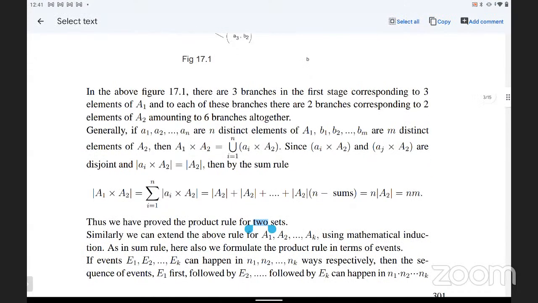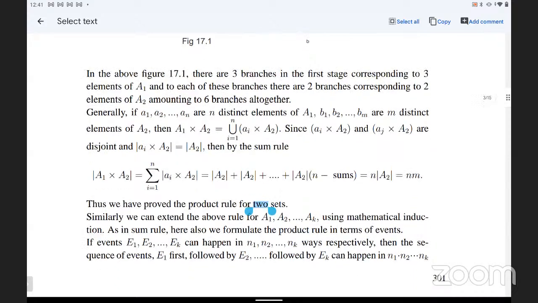Since the Ai × A2 are distinct, |Ai × A2| = |A2|. Then by the sum rule, |A1 × A2| equals the summation over i equal to 1 to n of |Ai × A2|. So it is |A2| plus |A2| plus so on, n times, so it is n × |A2|. This is called the product principle.